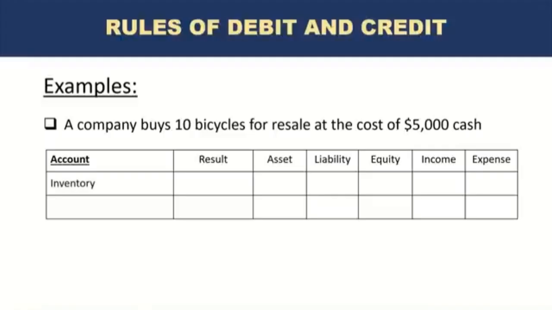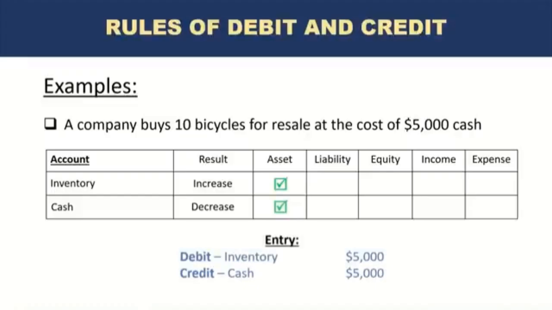Now, any assets that the company buys for resale, and as long as they are with the company and not sold yet, are considered stock or inventory in accounting language. And the other side of the entry would of course be cash. So what's happening to inventory? Of course, it's increasing. The company has, let's say, zero inventory of bicycles. Now they have 10 bicycles. So there is an increase in this asset. And on the other side, there is a decrease in the asset, which is cash. So increase in asset is debit, decrease in asset is credit. So the accounting entry would be debit inventory $5,000, credit cash $5,000.